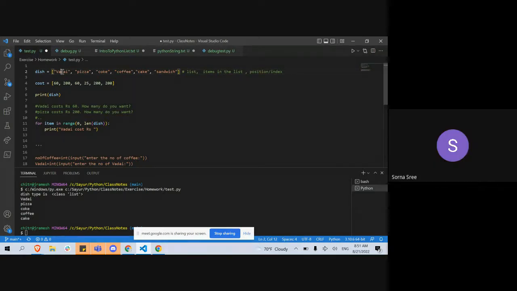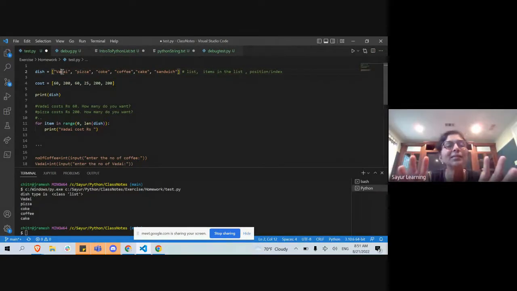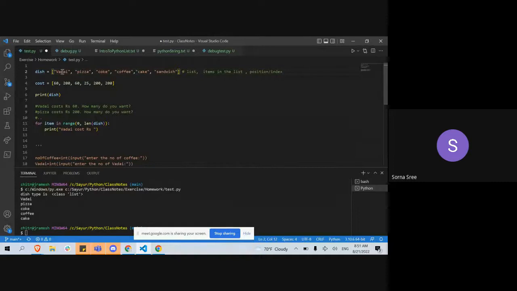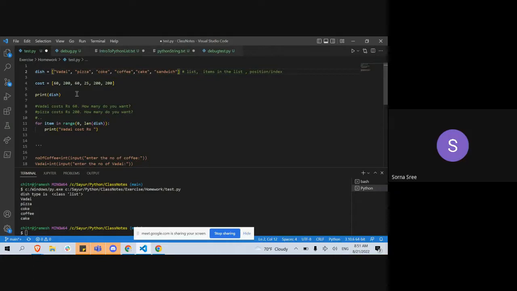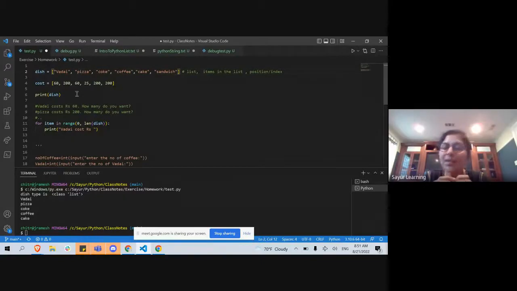No ma'am. Variable. Okay. Pizza-ன்றது variable. No ma'am. இல்ல. Cost-ங்கிறது இந்த கேஸ்ல cost-ங்கிறது variable. Cost variable ma'am. அது okay. அந்த variable-ஓட என்ன data type? Cost-ஓட data type என்ன?